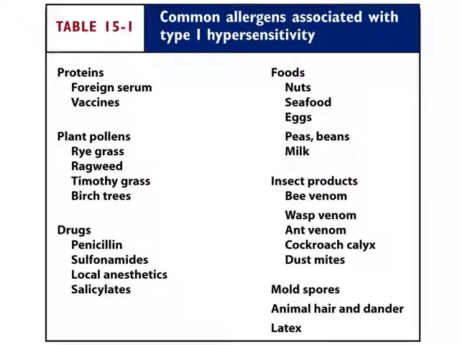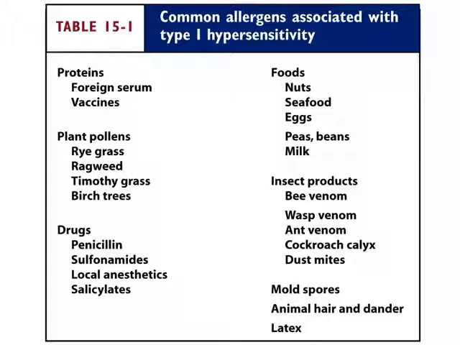Now there are various allergens present in the environment which can lead to type 1 hypersensitivity, like proteins, the foreign serum or vaccines, plant pollens, ryegrass, ragweed, timothy grass, birch tree. Certain drugs can also lead to type 1 hypersensitivity like penicillin, sulfonamide, local anesthetic and salicylate. Food can also lead to localized type 1 hypersensitivity like nut, seafood, egg, peas, beans, even milk.